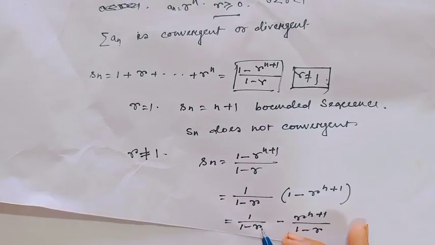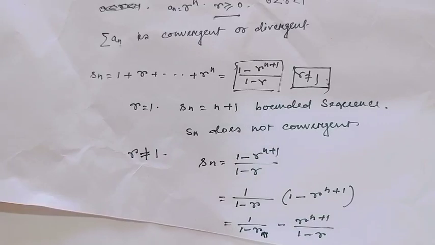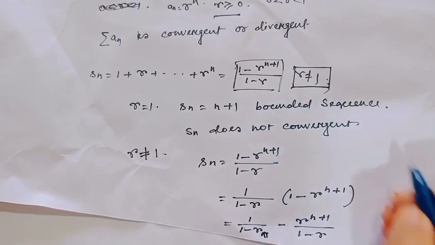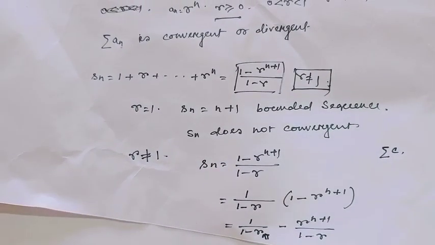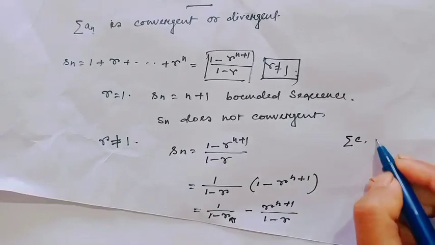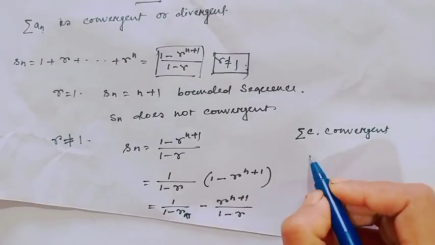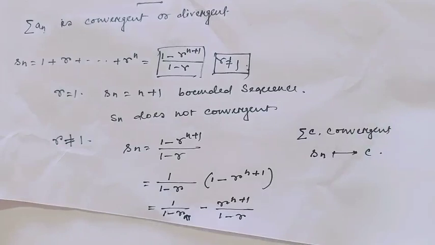Notice 1 over 1 minus r is actually the constant term. Okay? And all of us know a constant series, consider this series as C, always converges, because the partial sum converges to this constant term.